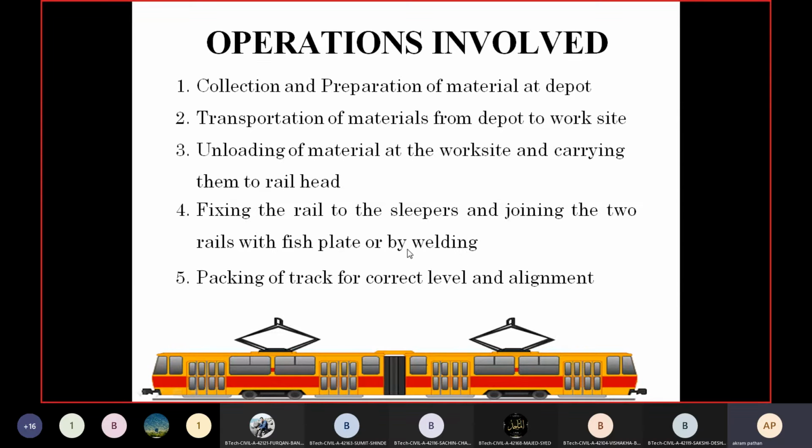Depending upon the design criteria, if you want nut and bolt, then do the nut and bolting with the sleepers as per the design criteria. Or if there is a mention in the design, specially mentioning welding, then the welding will be done according to the design. Then packing of the track for the correct level and the alignment will be done. So these are the 5 operations in case of the telescopic method.